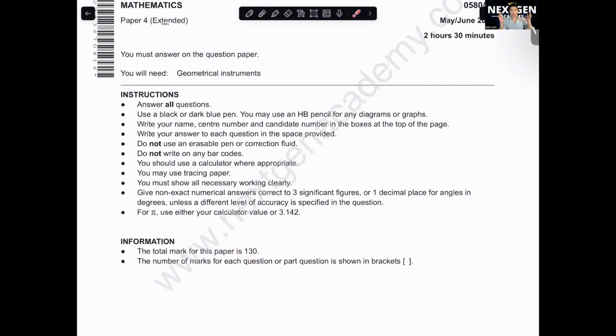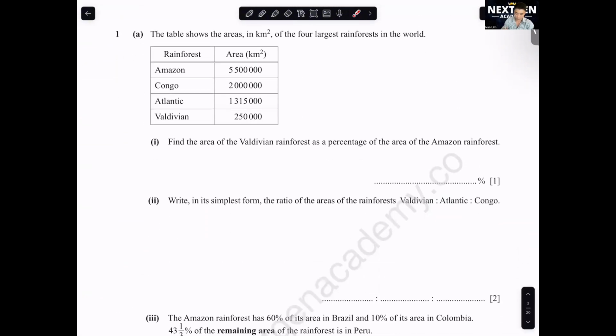So for all of you here who haven't been practicing, please practice on your paper 4. Don't practice so much on paper 2 only. You need to do paper 4 because paper 4 is where all the hard questions are at. This is where, what I observe, a lot of students lose marks. Okay, let's go straight to question 1.